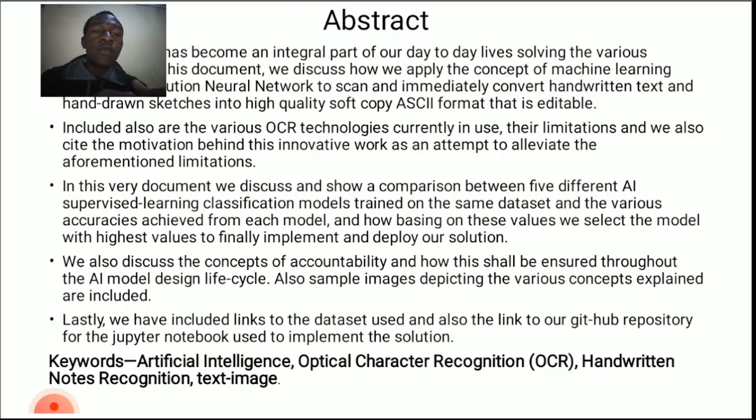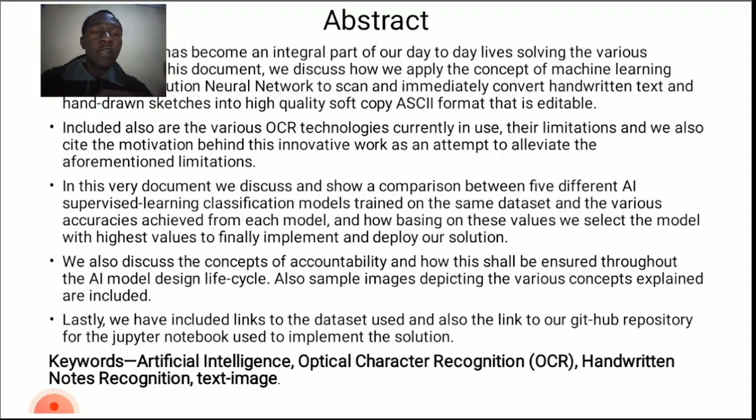At the same time, this very document will include the various OCR technologies that are currently in use, the various challenges, and how we are in our project going to improve them. We also discuss a comparison of the 5 AI models, supervised learning classification models that we have trained, and all of them have been given access to the same data set. Then, based on the different accuracies they give, we choose the best model, that is the convolutional neural network, which we use to implement this project.